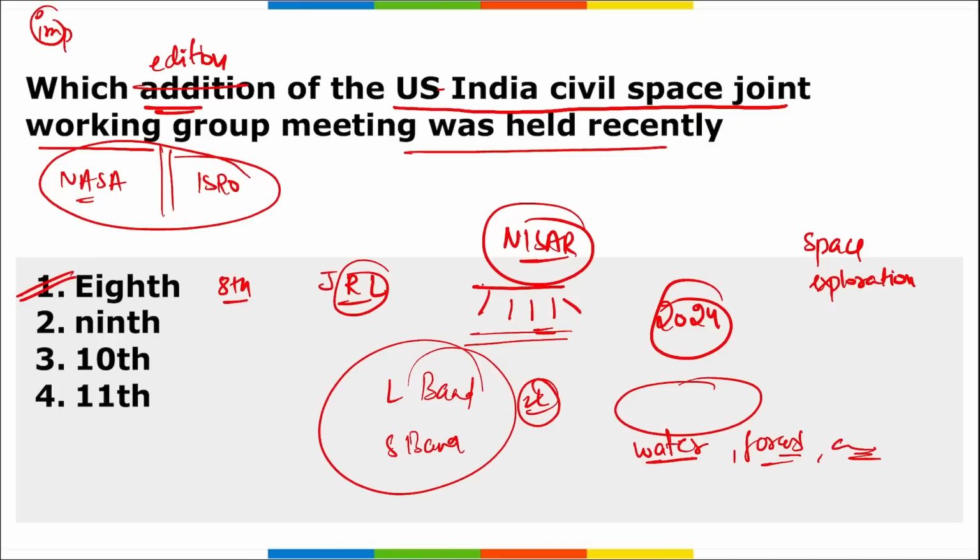And remember, it was in 2014 that NASA and ISRO signed a partnership to collaborate on this project, NISAR. So coming back, it was the 8th edition of the India-US Civil Space Joint Working Group meeting that was held recently.